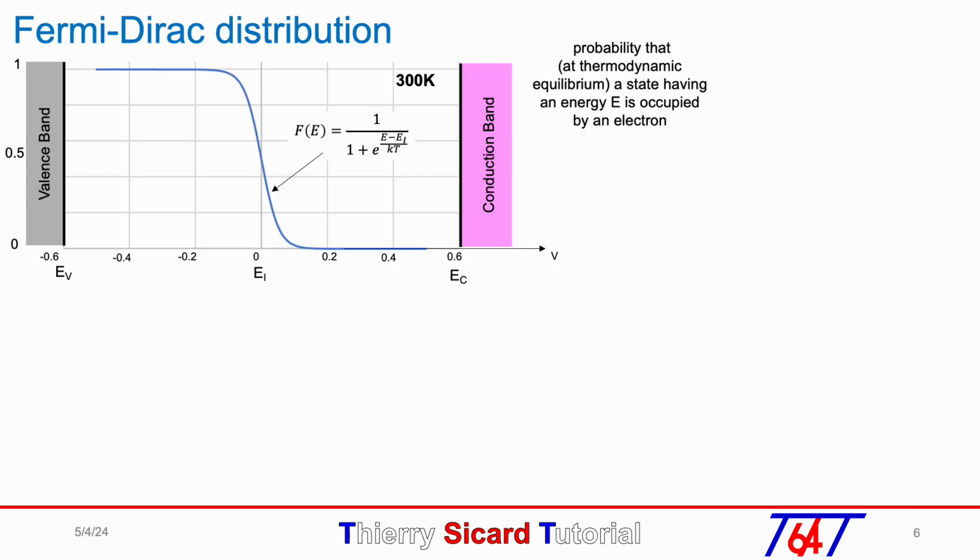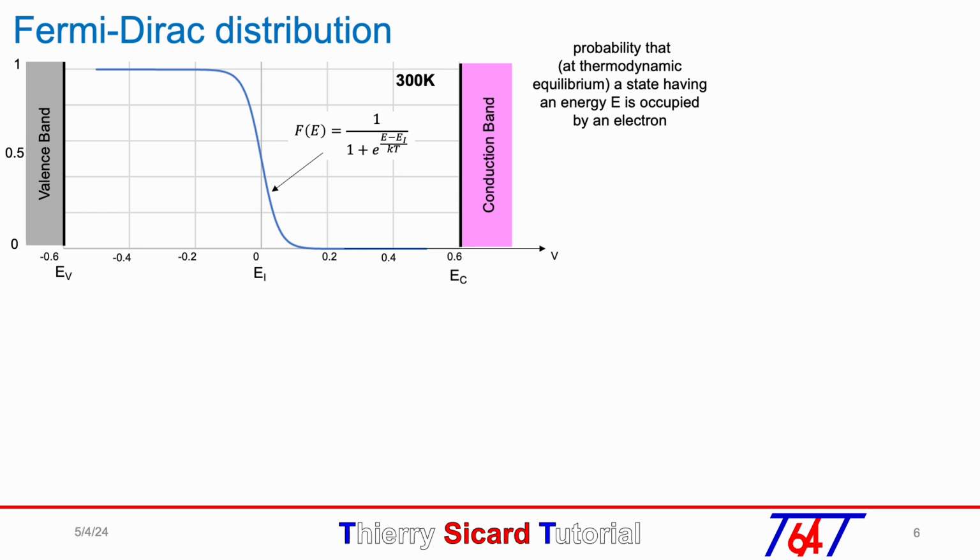Following this three-dimensional crystal representation for p and n doping, we will have a look at the Fermi-Dirac distribution. The Fermi-Dirac distribution gives the probability that at thermodynamic equilibrium, a state having an energy E is occupied by an electron. In this slide, all the plots are done at 300 Kelvin.